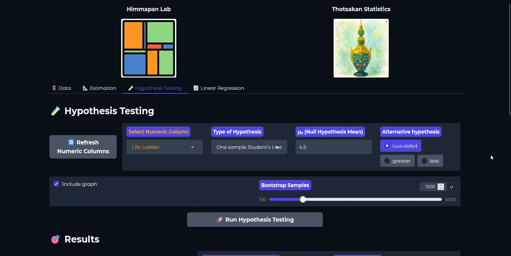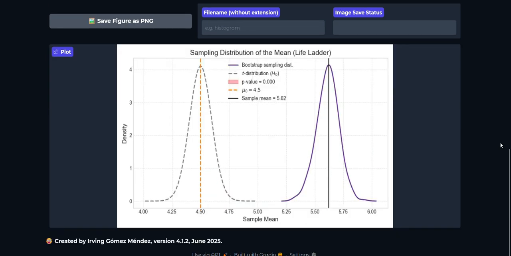So we run the hypothesis and we can see the distribution under the null hypothesis. And this is the value of the mean, this is what we observed in our sample. And this is the bootstrap distribution of the sample. So this is the most likely distribution that we have, and this is the distribution under H0.